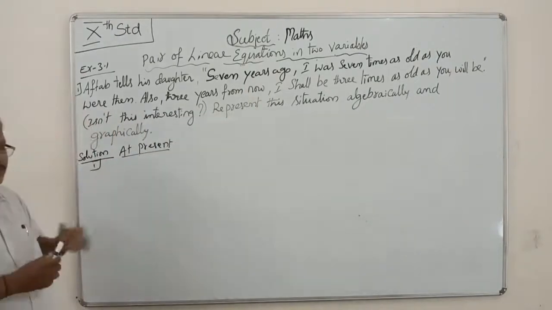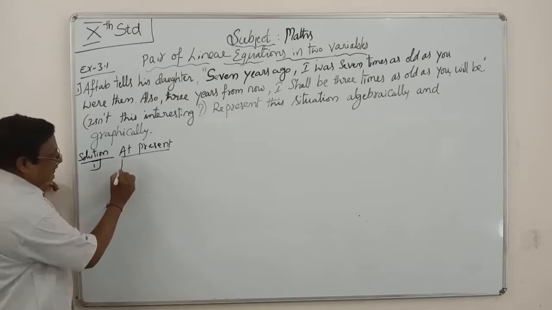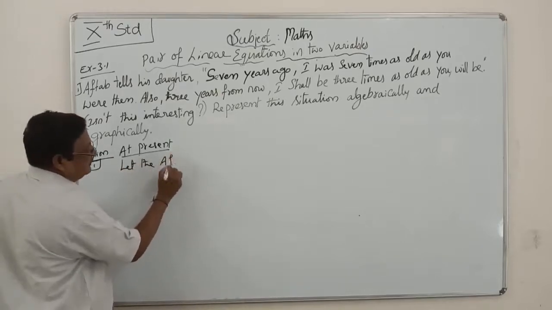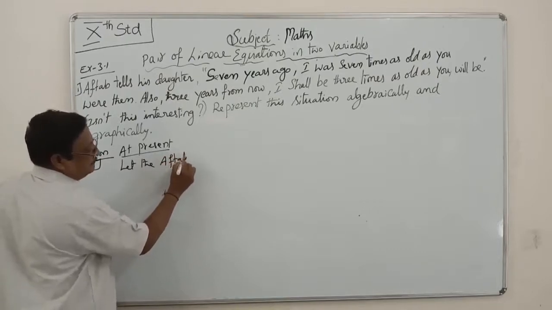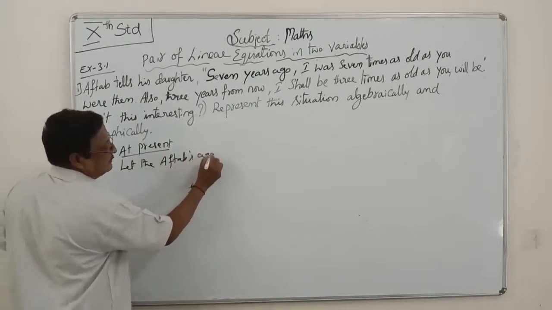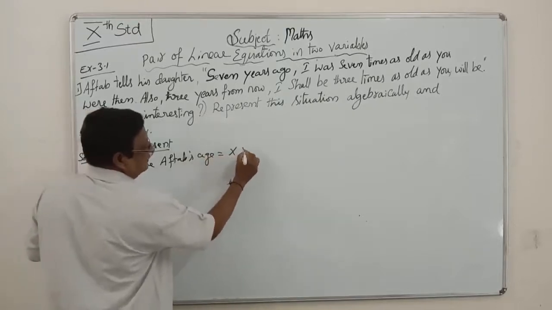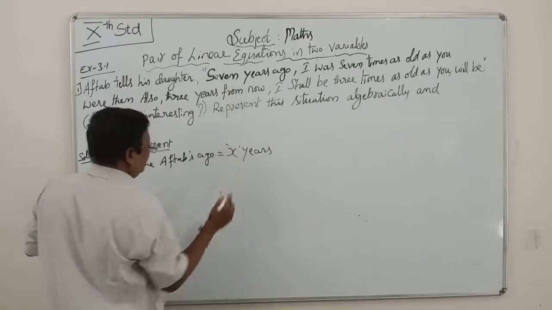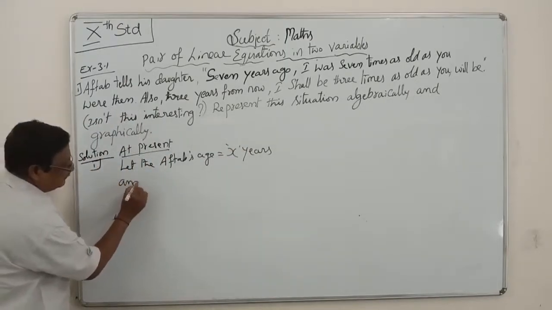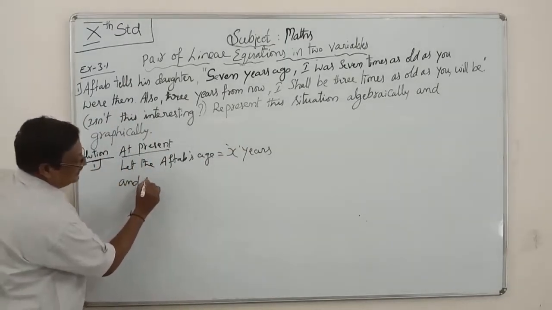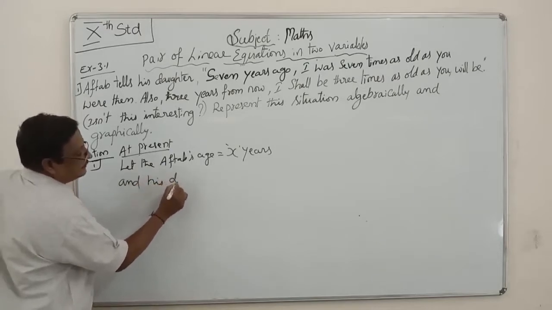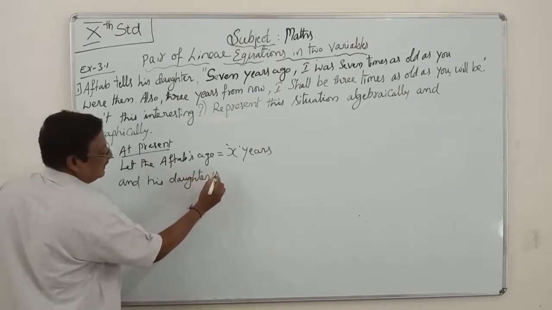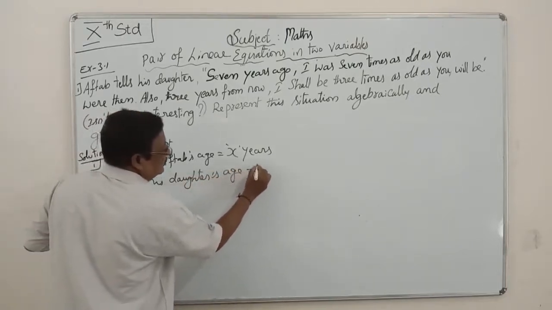See, at present, let Aftab's age be x years and his daughter's age be y years.